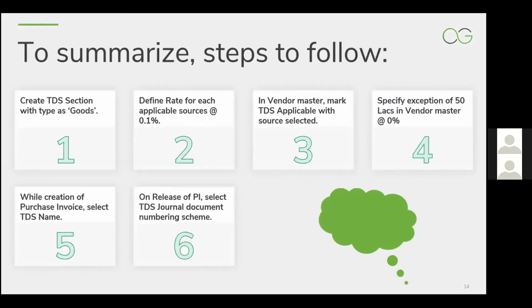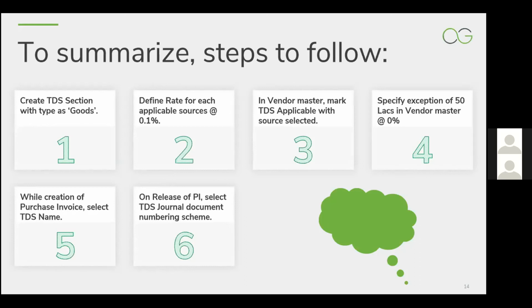So to summarize, there are 6 steps through which we can apply this deduction of TDS. First, create the TDS section with type as goods, then define the rate for each applicable source, that is at the rate of 0.1% as per present specifications. Then in vendor master, we have to mark TDS applicable with the source selected, and exceptions if required for the current year, if not yet exhausted, need to be defined with respect to the vendor at 0%.